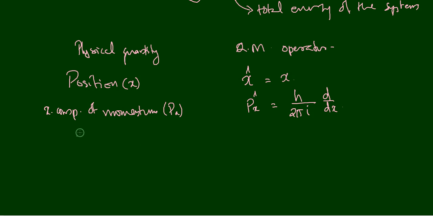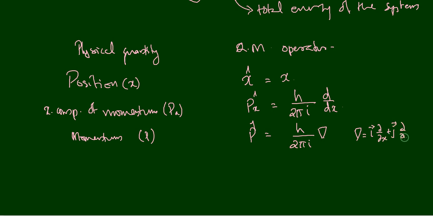And if we are considering momentum in all three directions, x, y, and z, momentum p cap is equal to h divided by 2 pi i del. You already know what del is. Del is equal to i ∂/∂x plus j ∂/∂y plus k ∂/∂z. You already know this del operator. So the momentum operator p cap is equal to h by 2 pi i del.